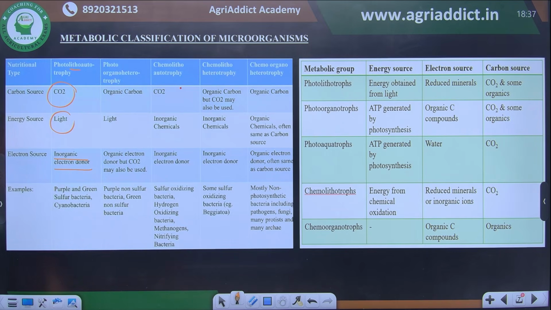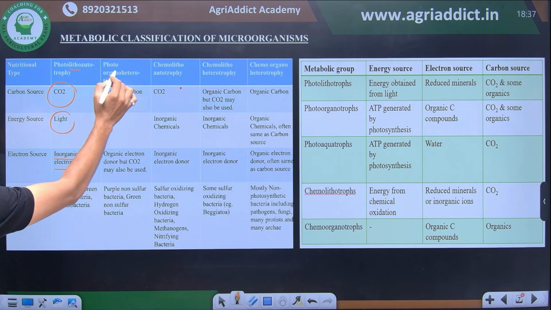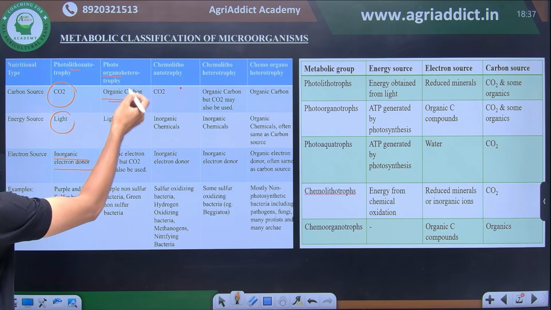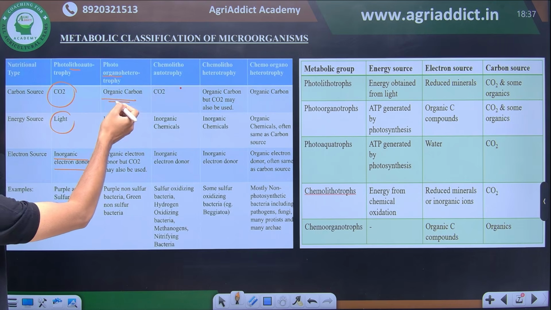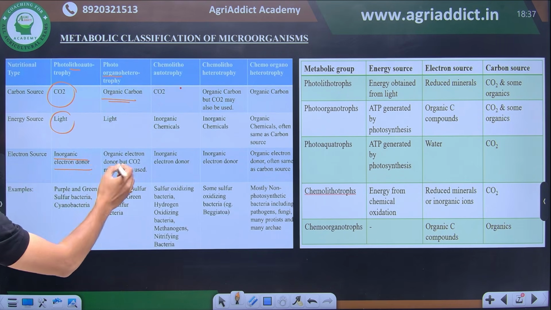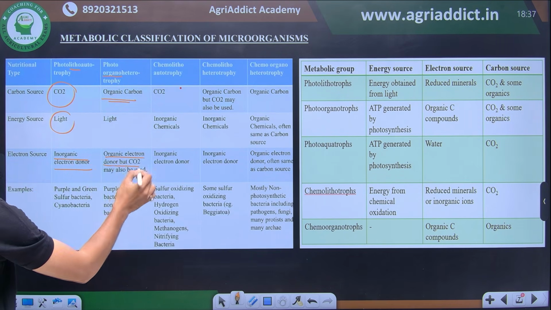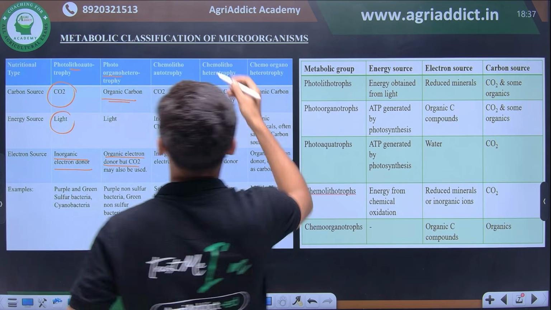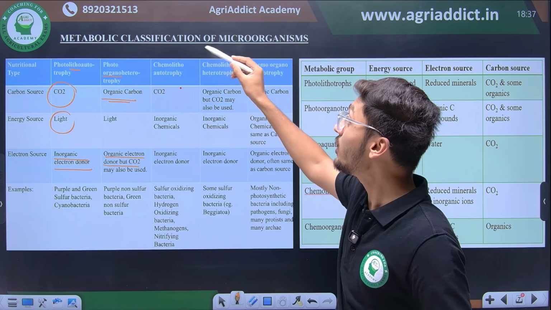So coming to the photoorganoheterotrophs, their main source of carbon is organic carbon, and since they are heterotrophic in their mode of nutrition, they take electrons from an organic electron donor, but carbon dioxide may also be used. Similarly, here are chemoautotrophs, chemolithoautotrophs.